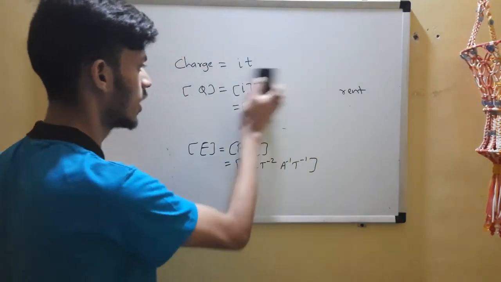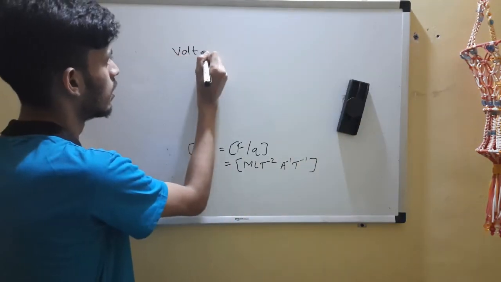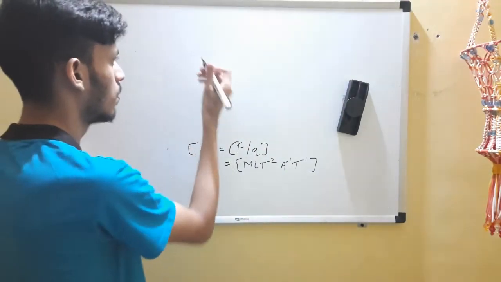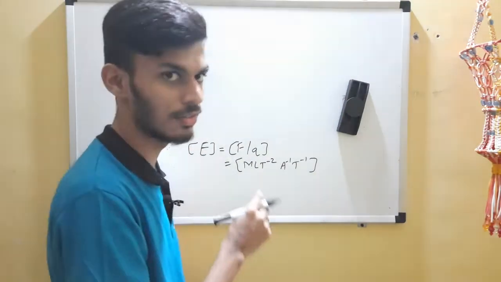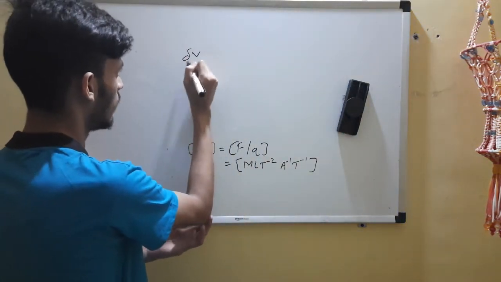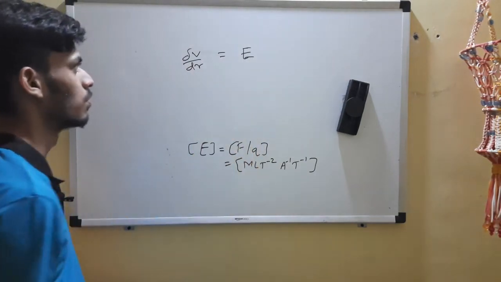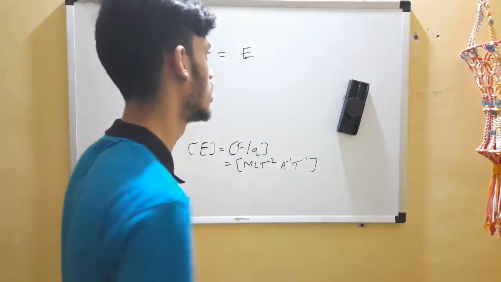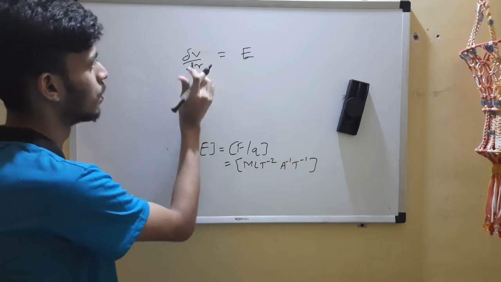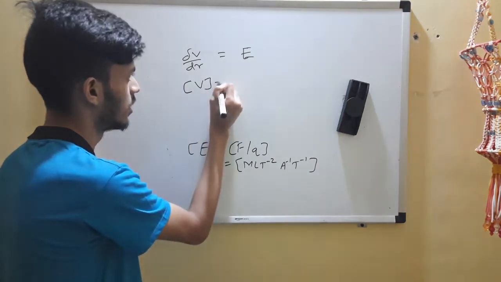Now let's go for voltage. Now it will be easy. For voltage you can get it this way only, because we discussed electric field, so we can approach in that way. So delta V by delta R will give you electric field at a point. So you forget about this, don't take tension, formula is given to you. So delta V, so change in voltage, so that will be voltage only, so we can find the dimensions from here.